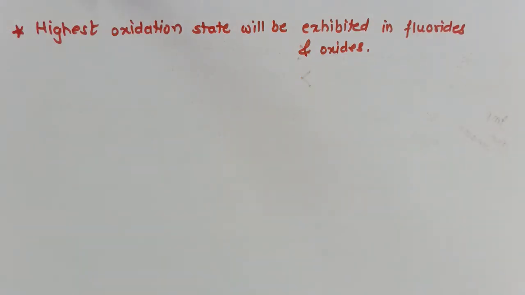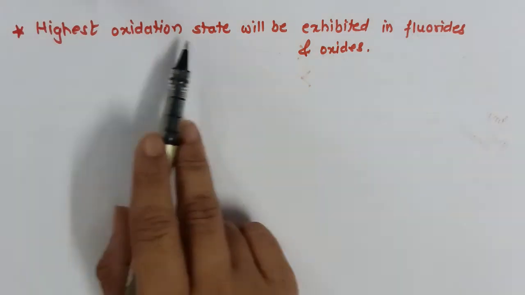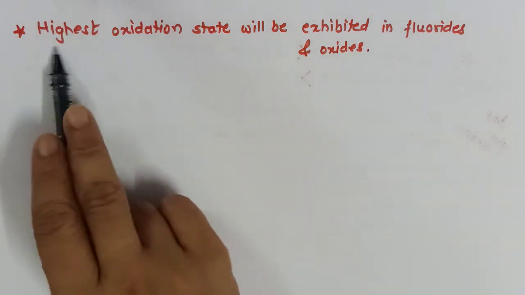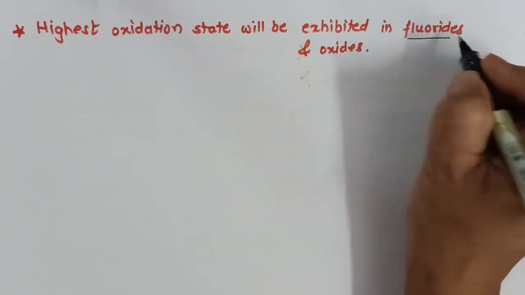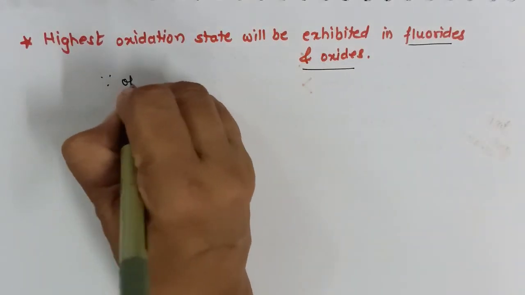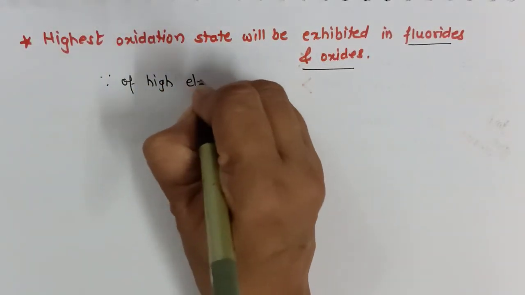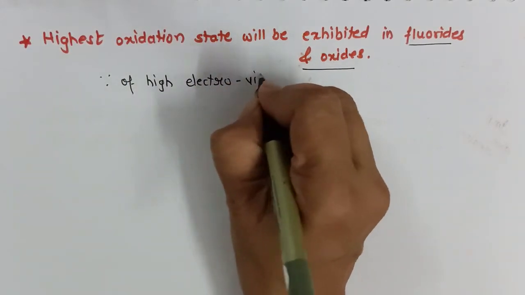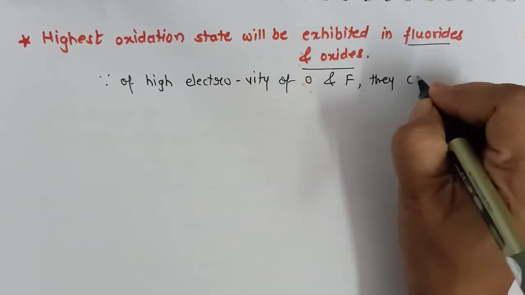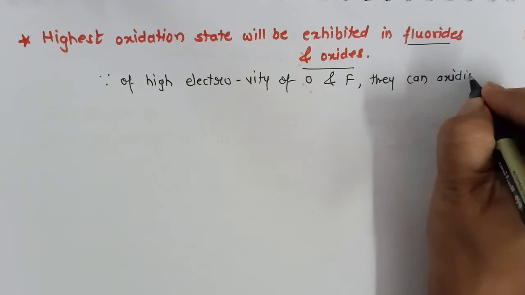So just now we have seen that transition elements show variable oxidation states, a variety of oxidation states, due to incomplete d orbitals. But the interesting thing to know is that the highest oxidation state, like for manganese it is +7, for chromium it is +6, will be exhibited in fluorides and oxides only. Why? Because of the high electronegativity of oxygen and fluorine, they can oxidize the element to its highest oxidation state.